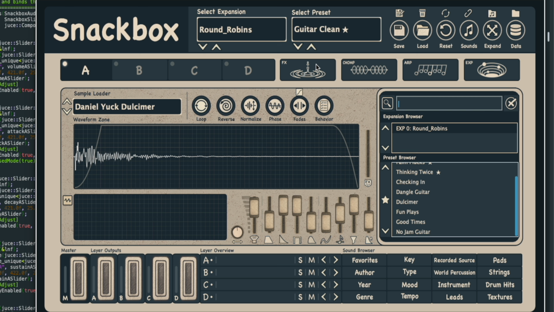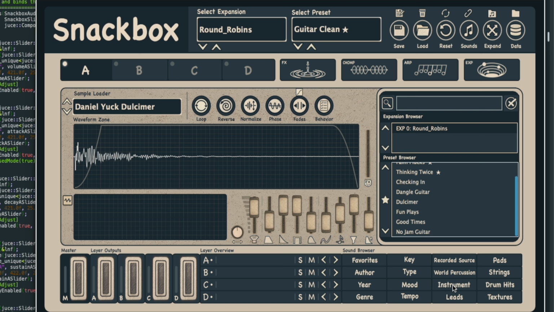And you can see what's yet to come is an effects rack. We have a chomp system, arpeggiator system, and a sound manager right here. Now I have a very ambitious approach for this. I have every intent on scaling this indefinitely. So like for example, within the sound manager, we're going to be able to take pictures of our sample sources and kind of like tell little stories on how we recorded them if we wanted, author information, metadata, all of that you can see, and then it's going to be linked down here.